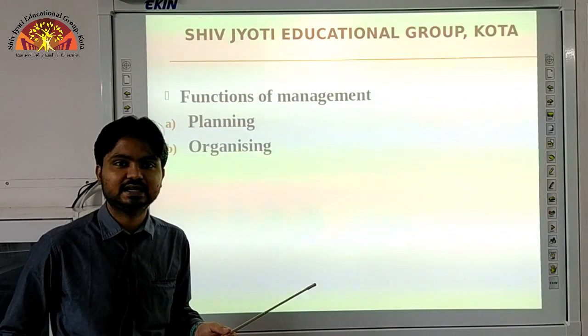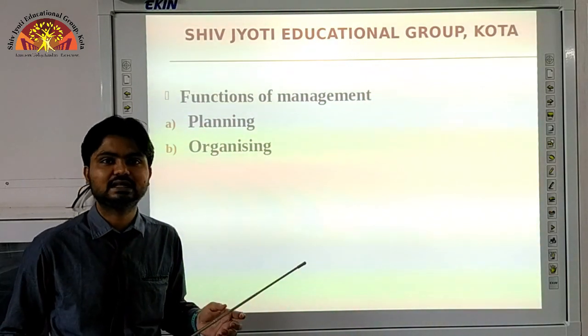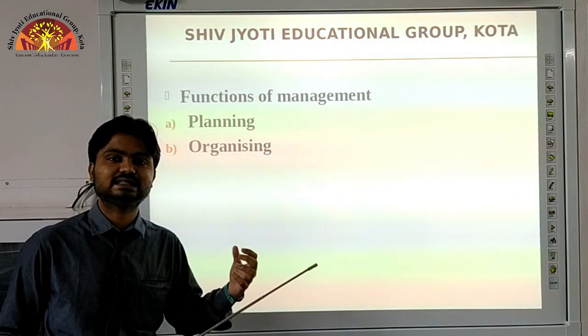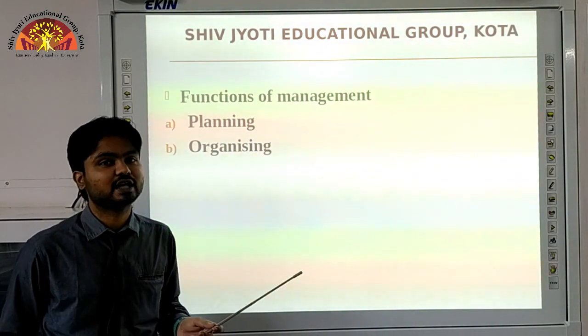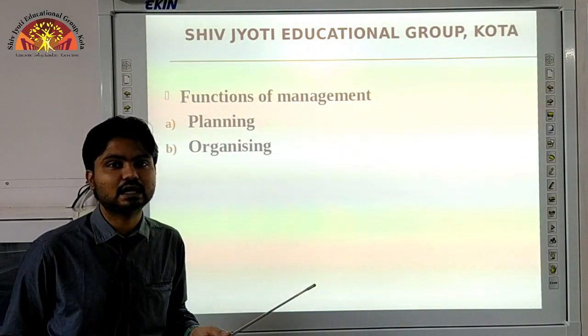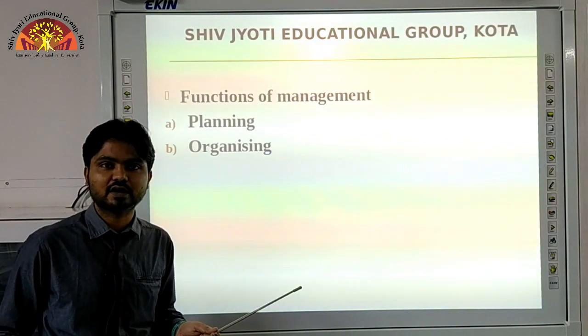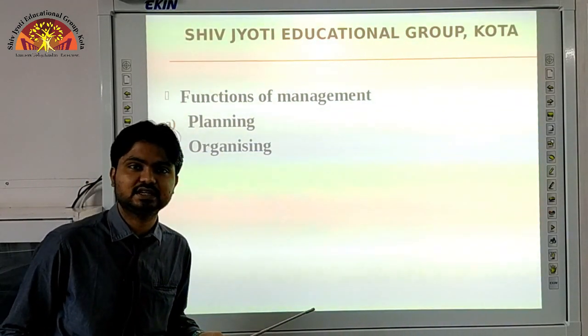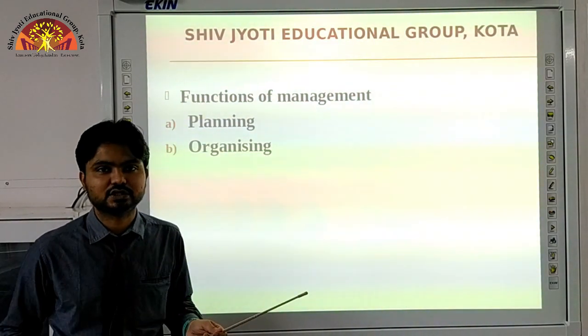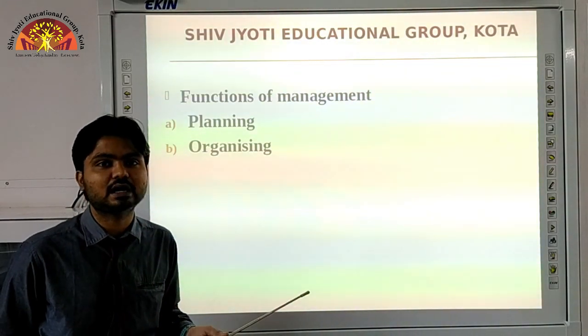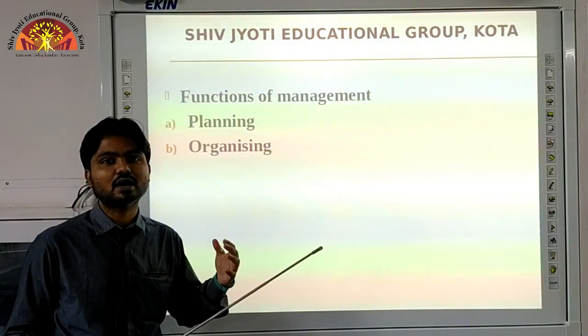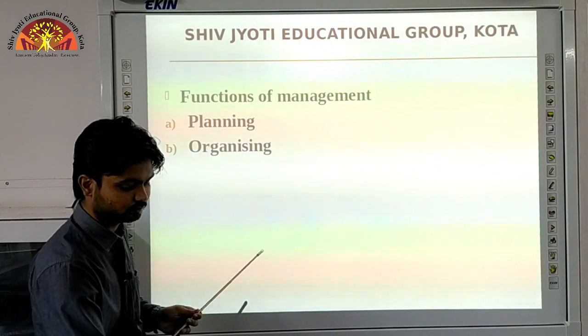Now, if we have decided the objective of the organization, the next thing is the organization of the activities, means we have to arrange all the activities in a chronological order. What we have to perform at the initial stage and what at the second stage, means here all the activities are arranged in a systematic or in the ascending order.